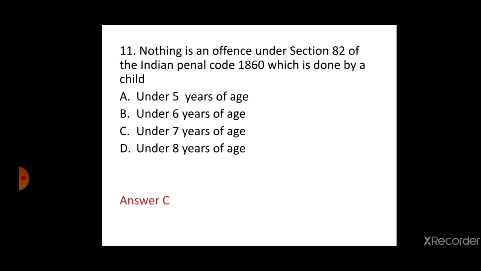This is dealt with in Section 82 of IPC, which provides that nothing is an offence which is done by a child who is under 7 years of age. This question has been asked in many examinations like UP PCS J 2012, MP 2015, Jharkhand 2012, MP again in 2016.